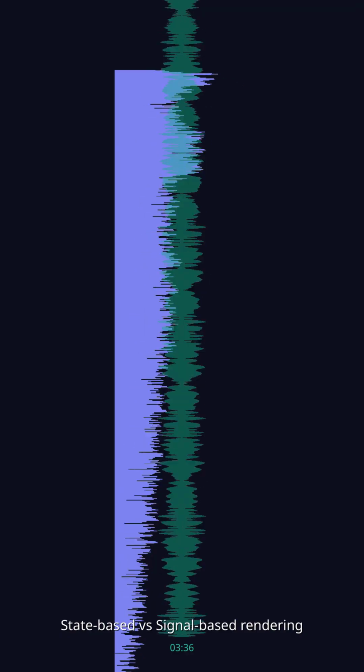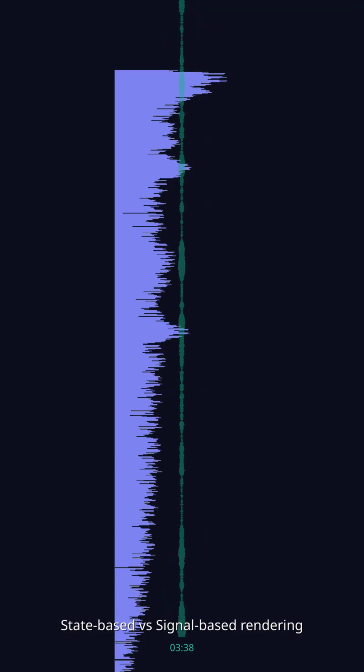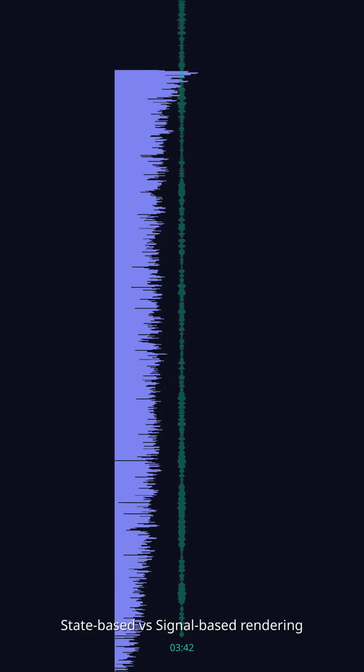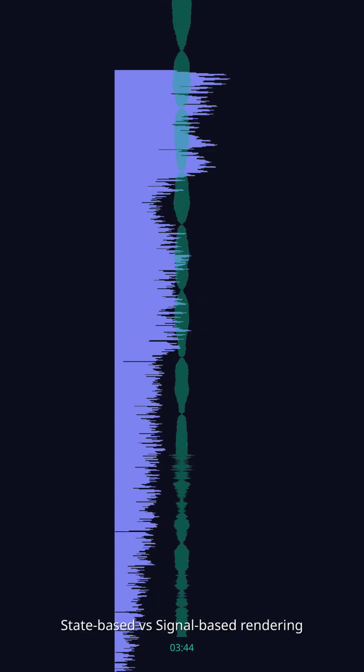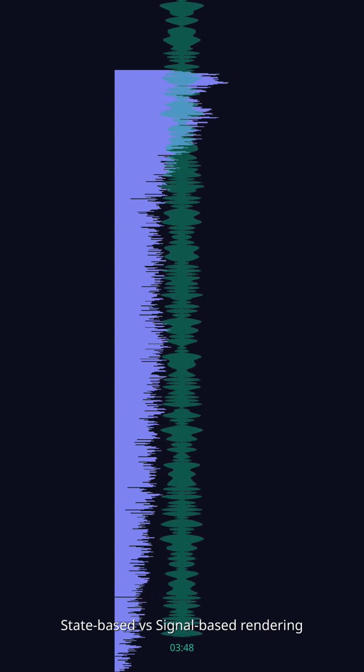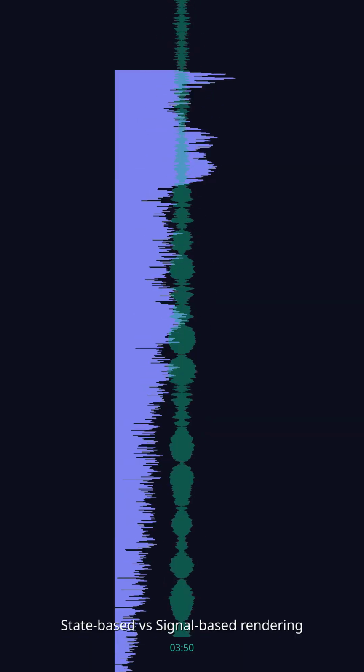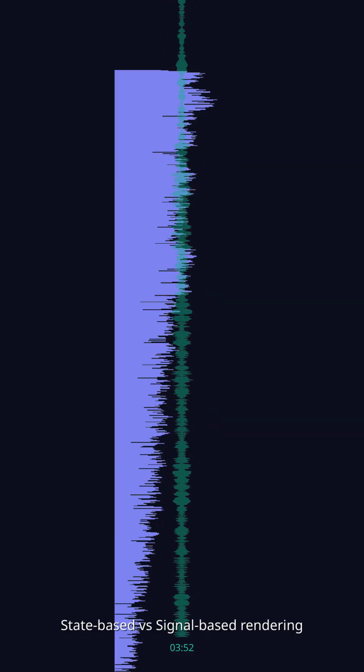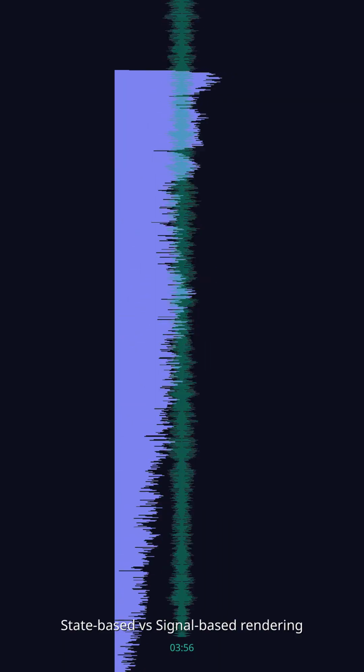In traditional state management with React hooks, when you call useState, any update to that state causes the component and all its descendants to re-render. It doesn't matter whether those descendants actually use the state. They are caught in the render wave simply because they're children of the component that holds that state.